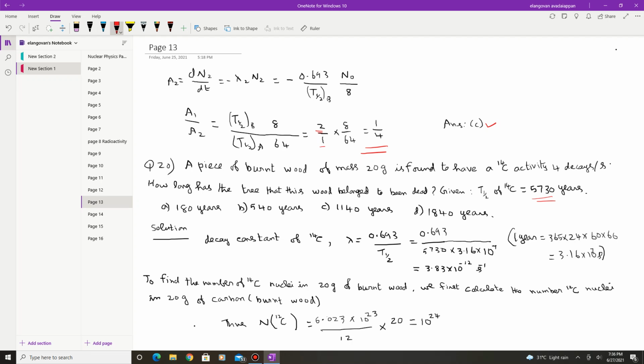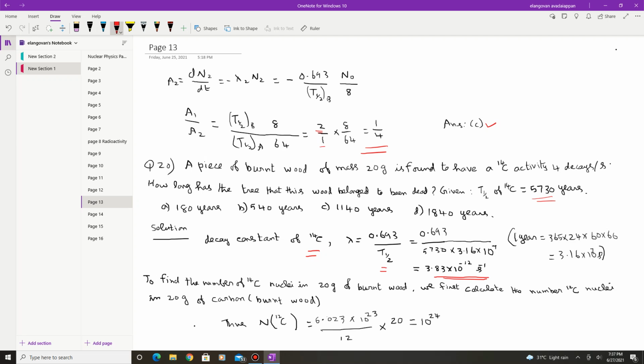Now let us calculate the decay constant for carbon 14. Lambda is equal to 0.693 divided by T half. T half is given for carbon 14 as 5730 years. If you convert this into seconds and substitute, you will get the decay constant, which is the number of decays per second. That can be calculated as 3.83 × 10^-12 per second.